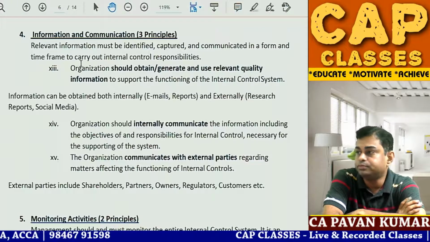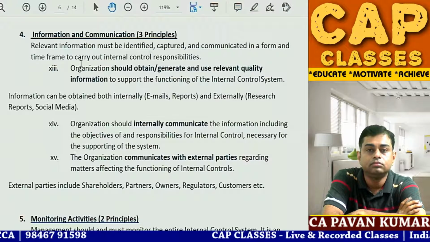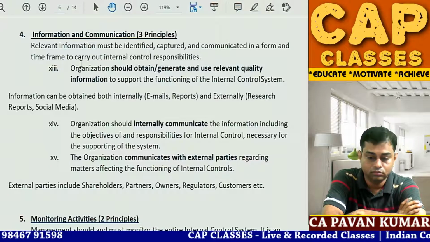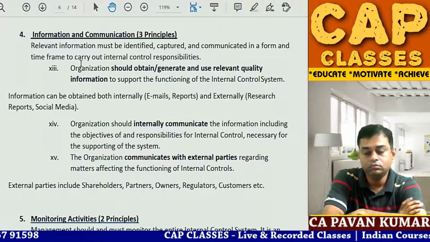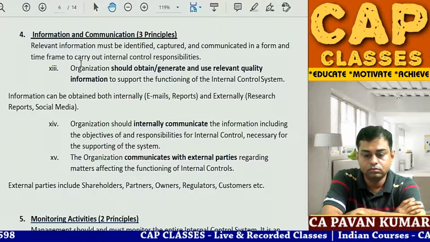Information can be internal reports and external research reports.